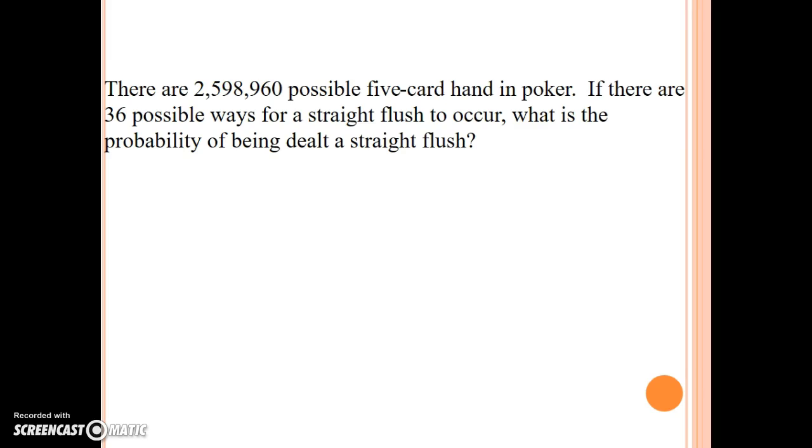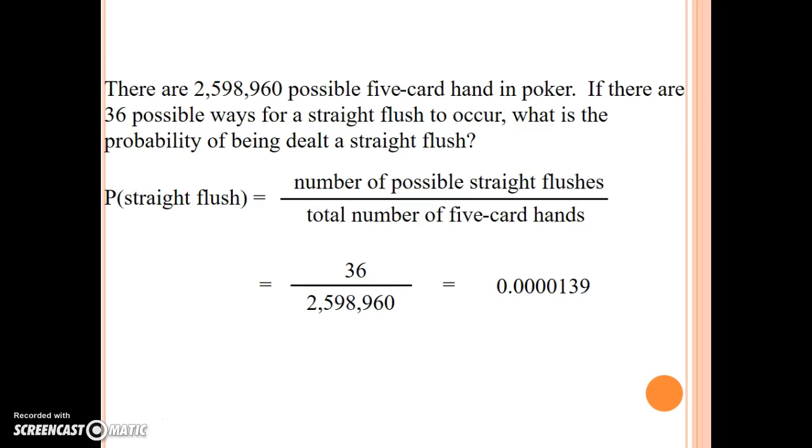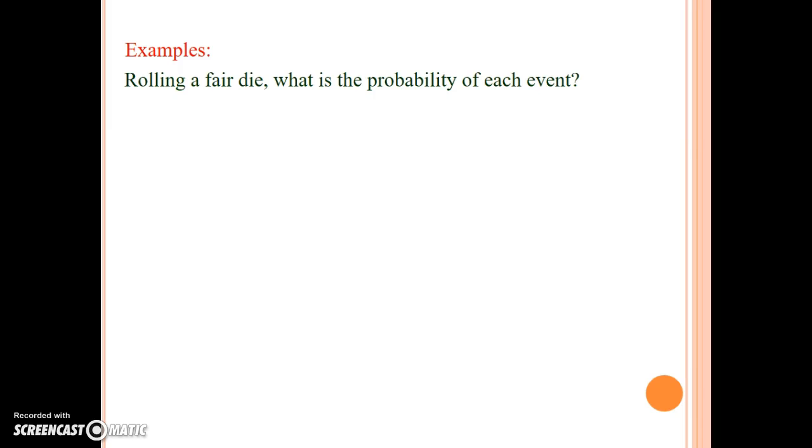There are 2,598,960 possible 5-card hands in poker. If there are 36 possible ways for a straight flush to occur, what's the probability of being dealt a straight flush? That is the number of possible straight flushes over the number of 5-card hands. So there we go. Very, very, very small probability.